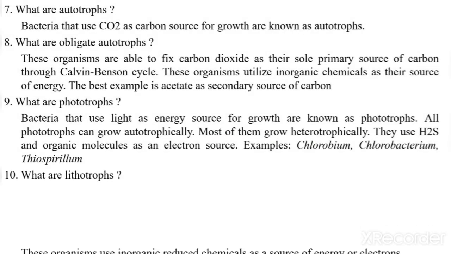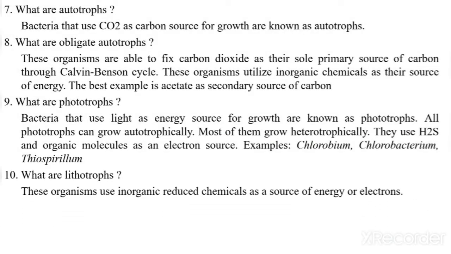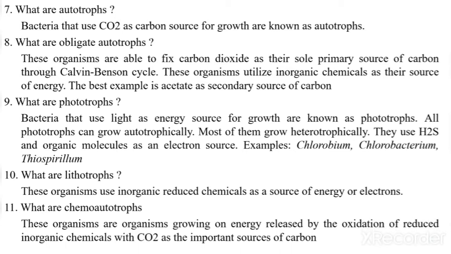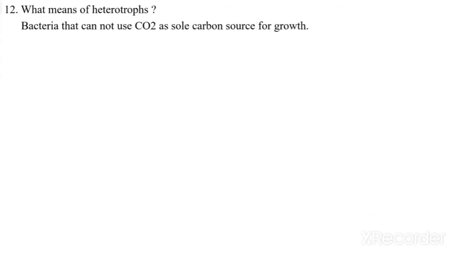What are lithotrophs? Lithotrophs are organisms that use inorganic reduced chemicals as a source of energy or electrons. What are chemoautotrophs? These are organisms growing on energy released by the oxidation of reduced inorganic chemicals with CO2 as an important source of carbon. Next question is, what do heterotrophs mean? Bacteria that cannot use CO2 as a sole source of carbon for their growth are known as heterotrophs.